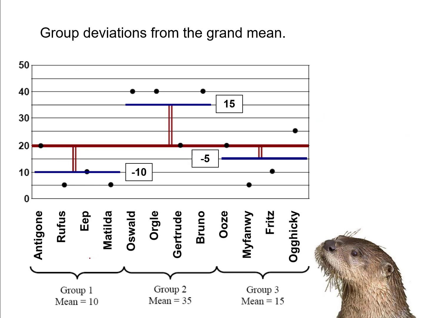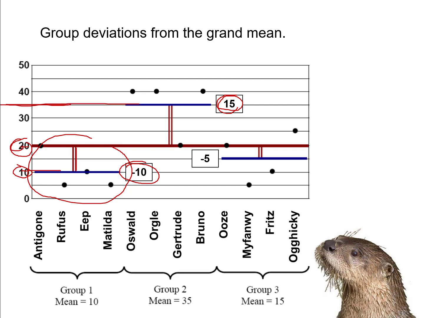So let's add this up for our current example. Here's group 1, and group 1 was 10 points below the grand mean. The mean for group 1 was 10. The grand mean was 20, so group 1 was negative 10. That's how far they deviated below the grand mean. Group 2, their deviation is 15. The grand mean was 20.